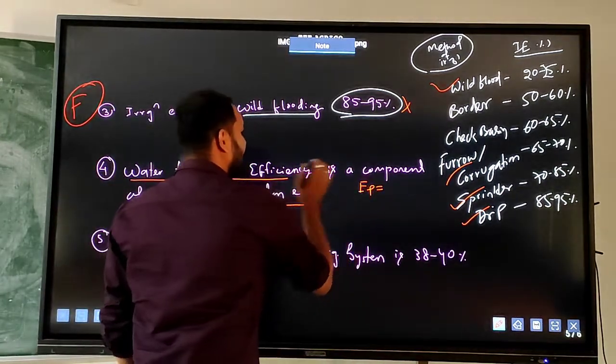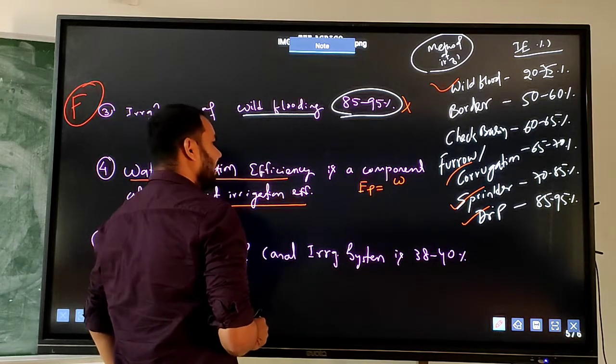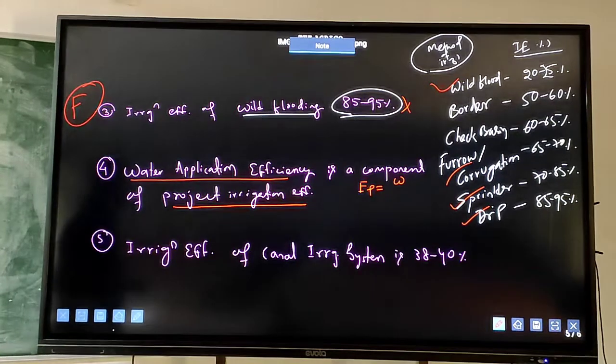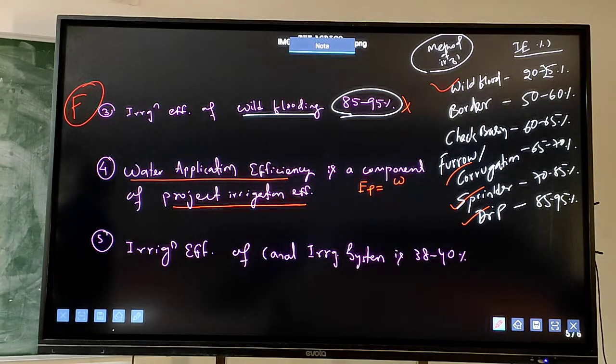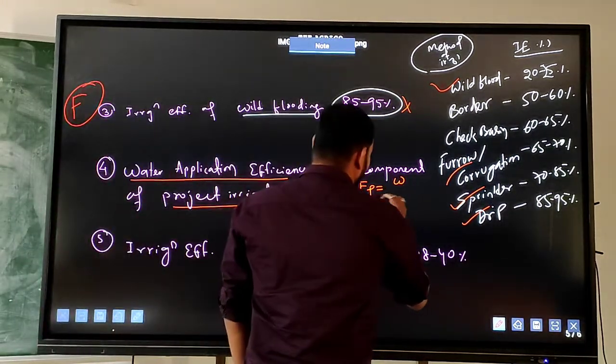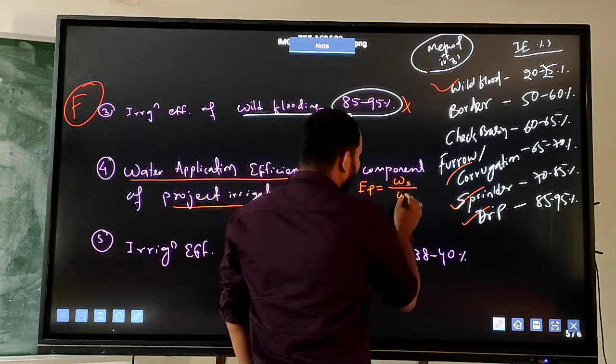Project irrigation efficiency means the average depth of water stored in the root zone divided by water diverted from the source.